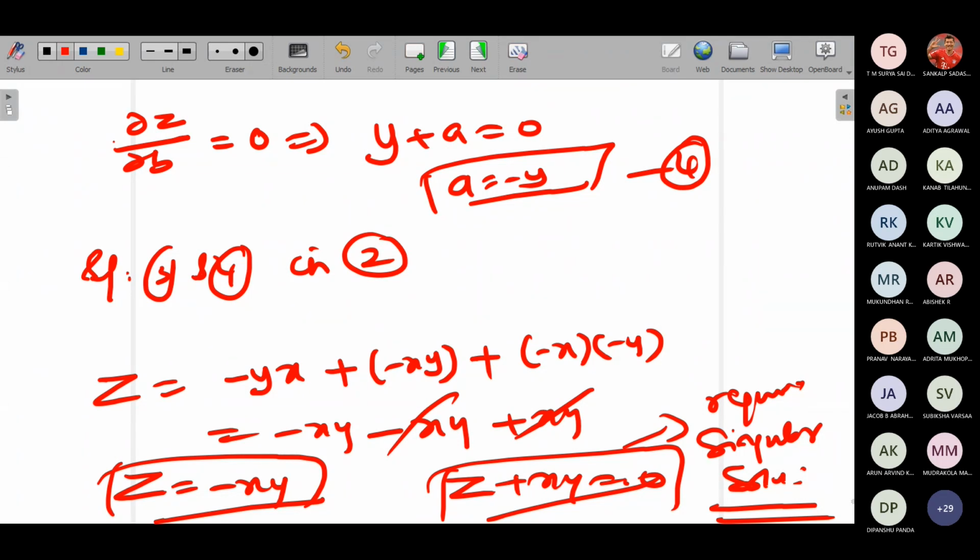Hello, ma'am. Tell me. Ma'am, so the singular solution is like the final solution, right? Yes, there are different types of solutions. For a few PDEs, there will be no singular solutions. For a few PDEs, a singular solution will exist. What we are seeing is different types of solutions for partial differential equations.